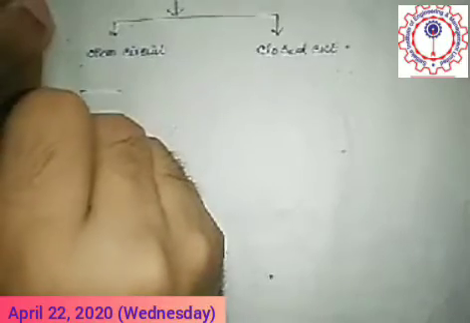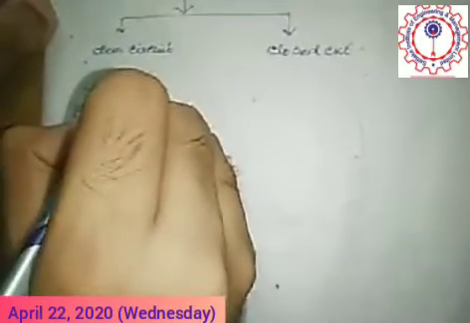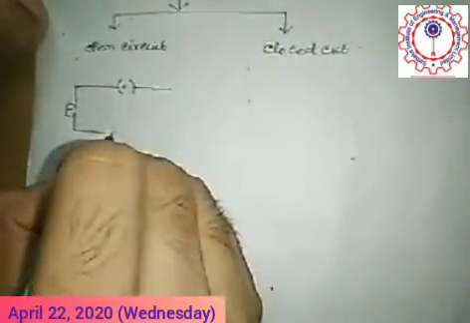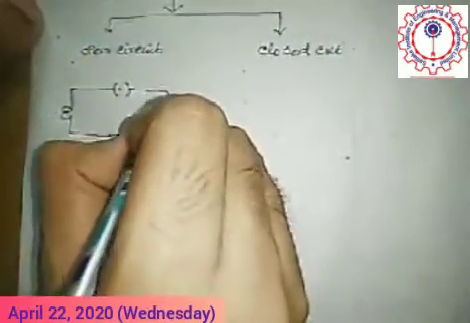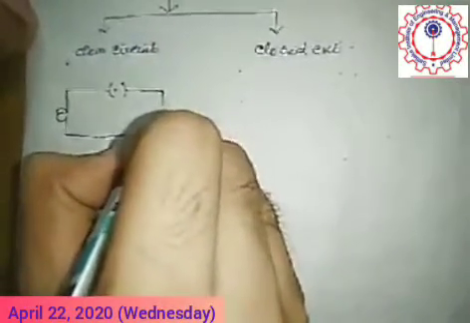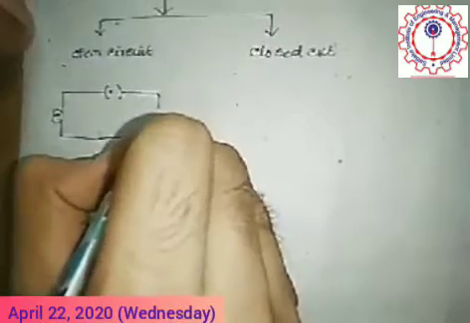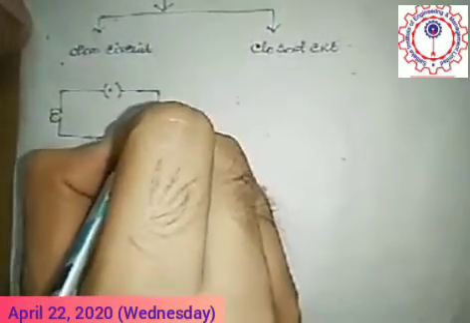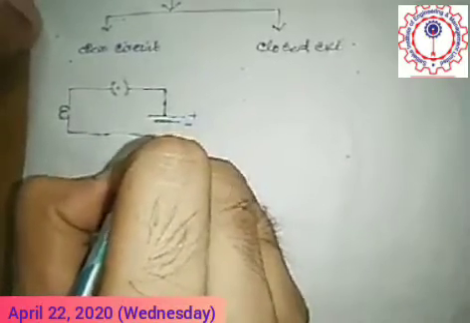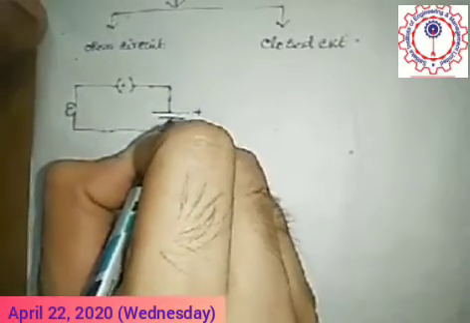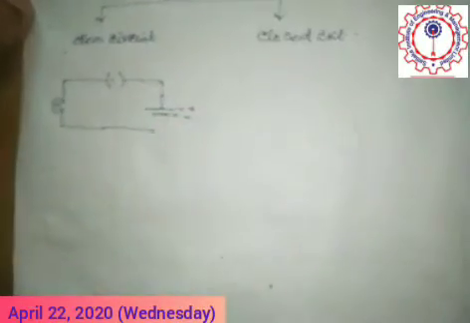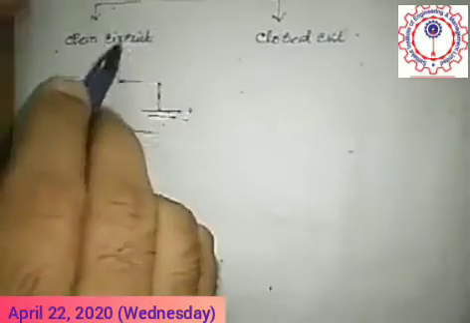This is the bulb, this is the key, and this is the source, and there is no connection between the negative terminal and this wire. So this is the open path, or this is the open circuit.